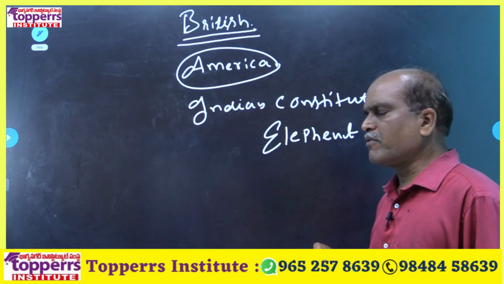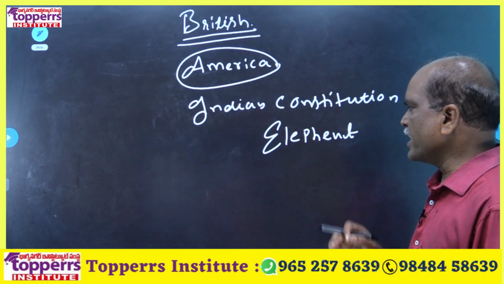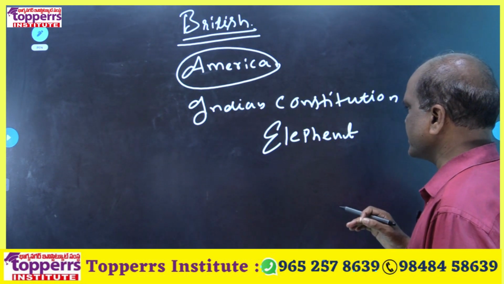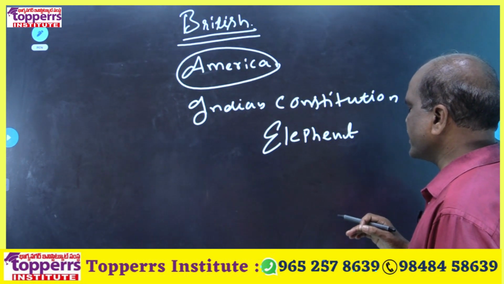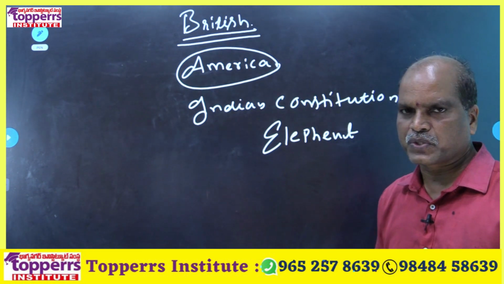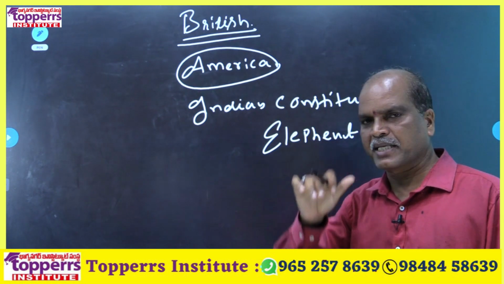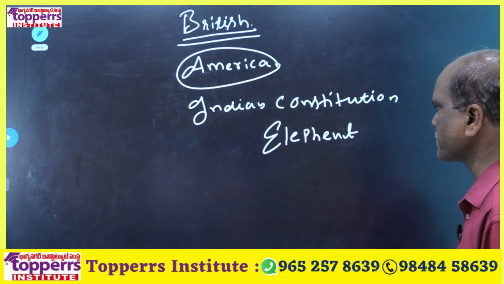So, wantedly our Constituent Assembly members decided the white elephant is an emblem of Indian Constitution. Okay, so that our Constitution is the biggest constitution, right?